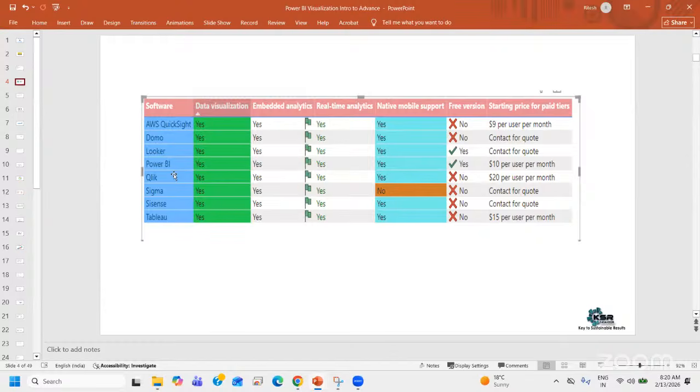So anyone can easily come up and read this information. But if this formatting was not correct, only the table was there, black and white, no color combination, nothing you have formatted, no flags you have added, no icons you have added. In that case, again, I said, no one would be able to read this. So formatting is also one of the most important aspects.